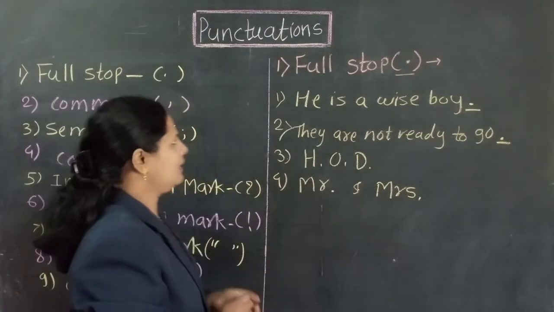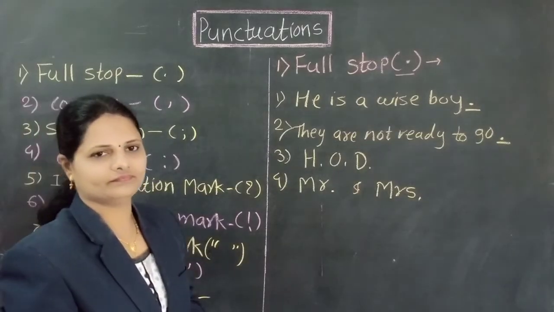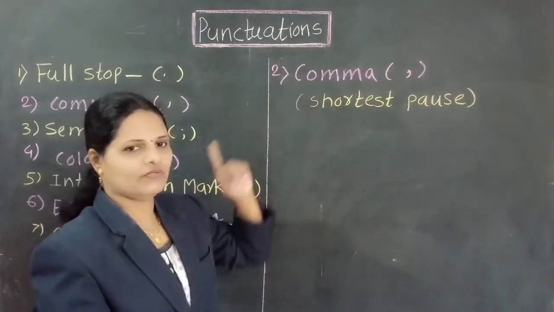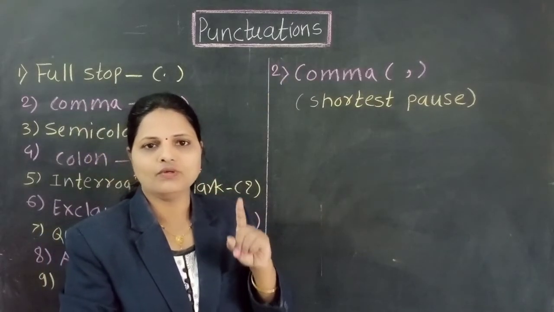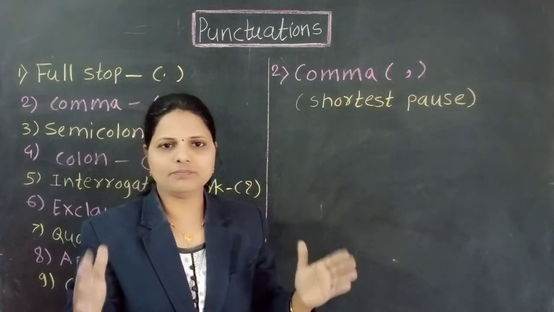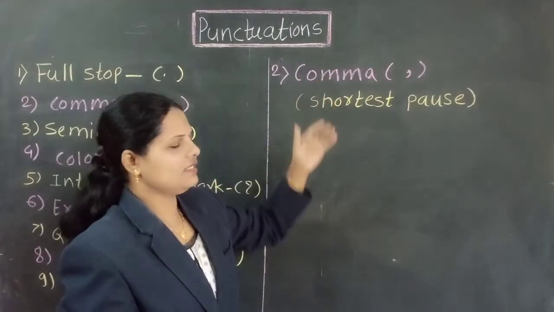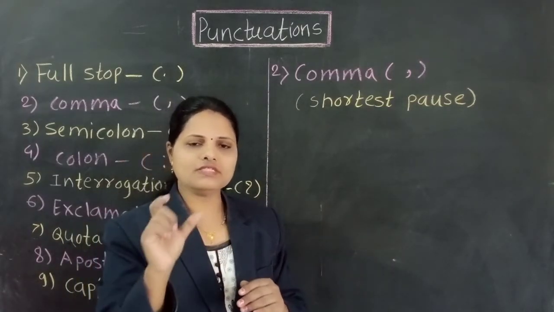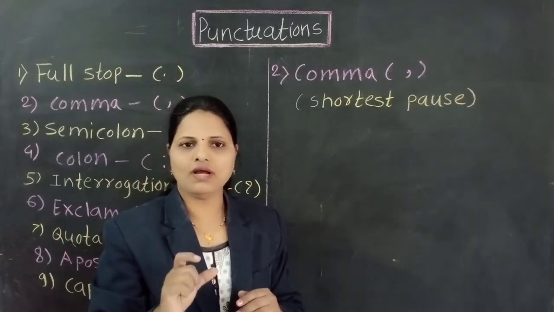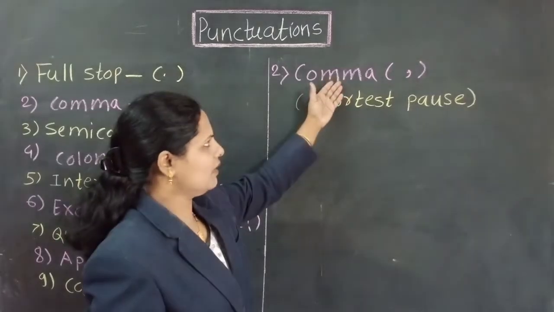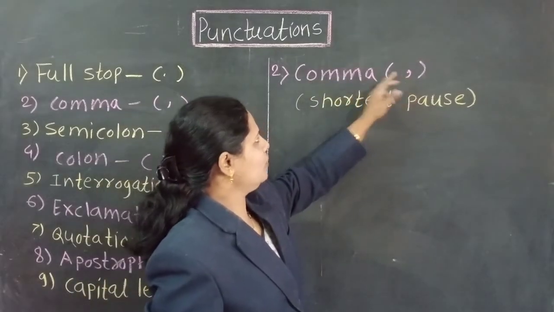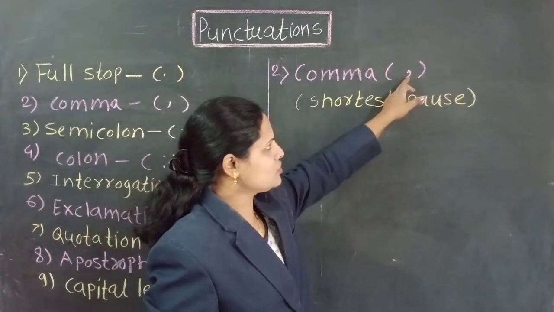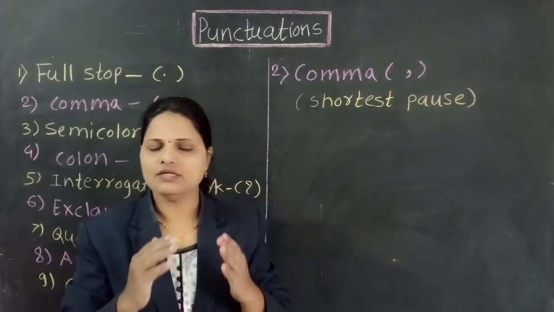Now see, second one is the comma. Now second punctuation mark is the comma. First one we have seen full stop. Full stop is the longest pause and comma is the shortest pause. This is the main difference. Full stop after sentence we use full stop, and comma middle sentence we use comma. By this sign we show the shortest pause in the sentence. We use this sign and show the shortest pause in the statement.